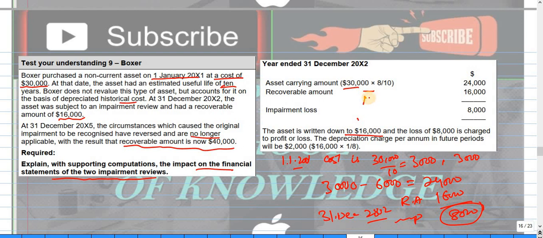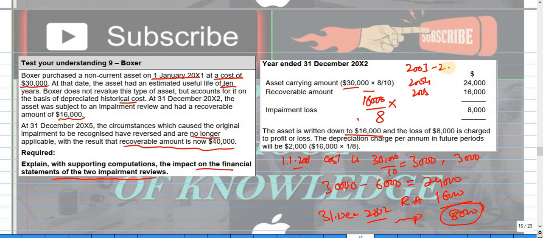Now we calculate the depreciation on the remaining useful life: 16,000 divided by 8 gives 2,000, and this is for the years 2003, 2004 and 2005.